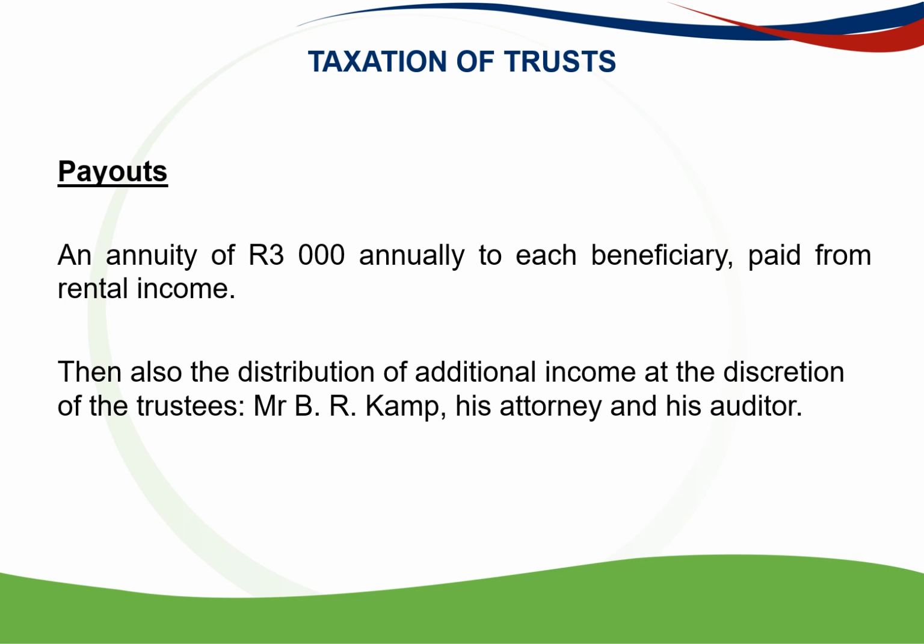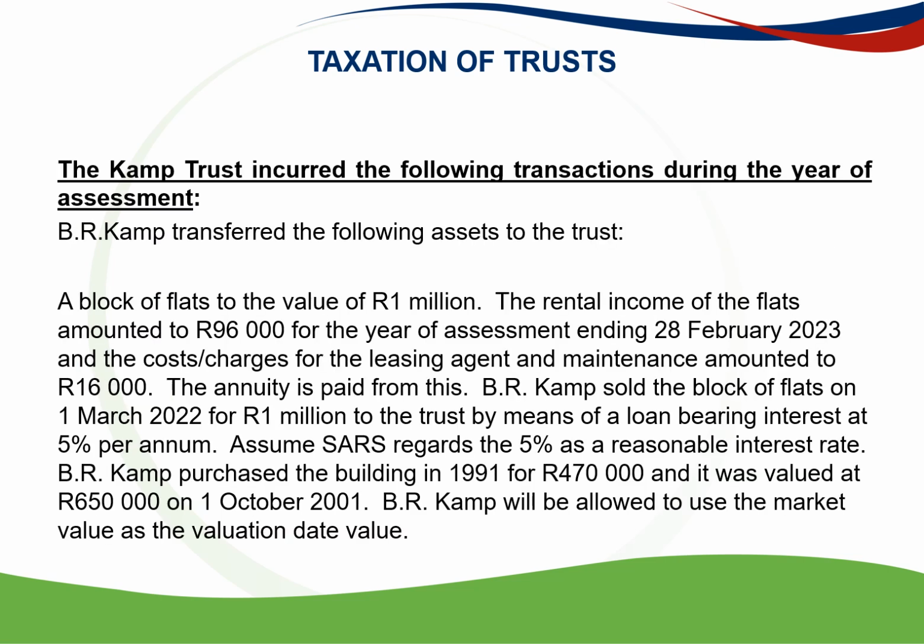And then there were also distributions of additional income at the discretion of the trustees, who are Mr. B.R. Camp, his attorney, and his auditor. The Camp Trust incurred the following transactions during the year of assessment.